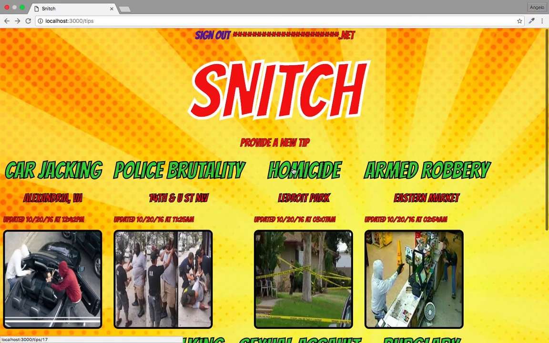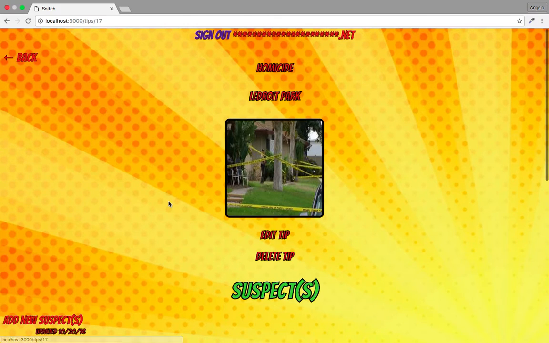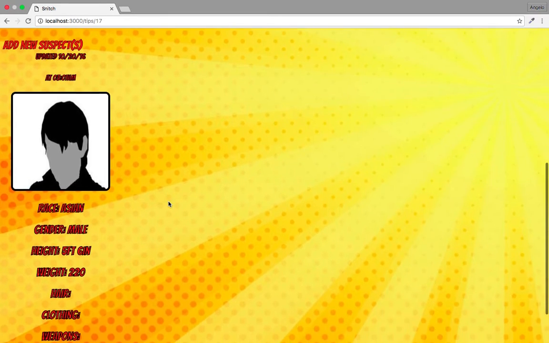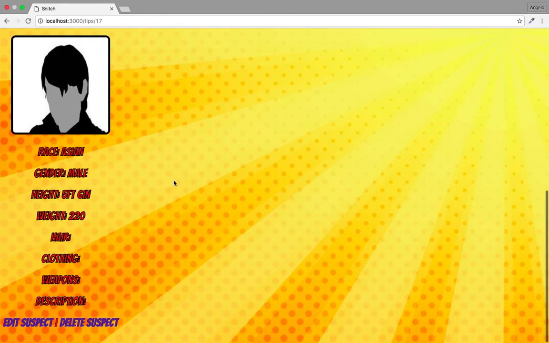But suppose I want to view someone else's tip. I want to view this homicide in LeDroit Park. I'm interested in moving over there, so I want to see what the homicide looks like. So if I go down and go into the tip, oh no, that's my cousin. I can't have my cousin going to jail for homicide. I want to delete that.